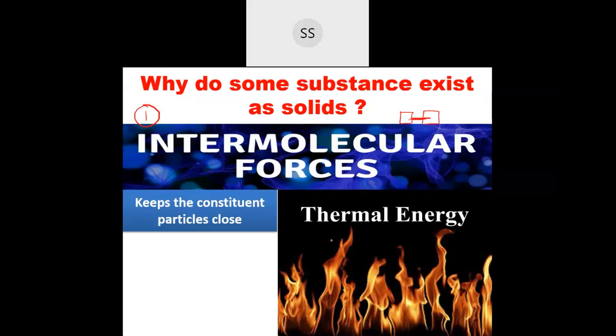So how should the thermal energy be when a compound exists in the solid state? Should it be very high or very low? Let me first tell you what thermal energy is. Thermal energy is the energy possessed by the constituent particles due to temperature. Whatever energy exists between the particles due to temperature is called thermal energy.